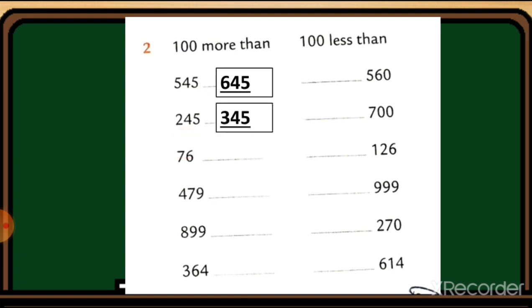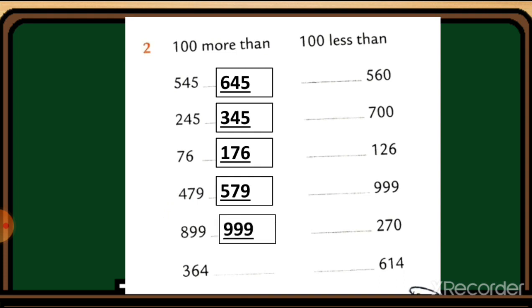245. So 345 will come. Let's add 100 to the 76. So the answer 176 will come. 479. So the answer 579 will come. 899. So the answer 990 will come. 364. So the answer 464 will come. Now let's cut the 100.